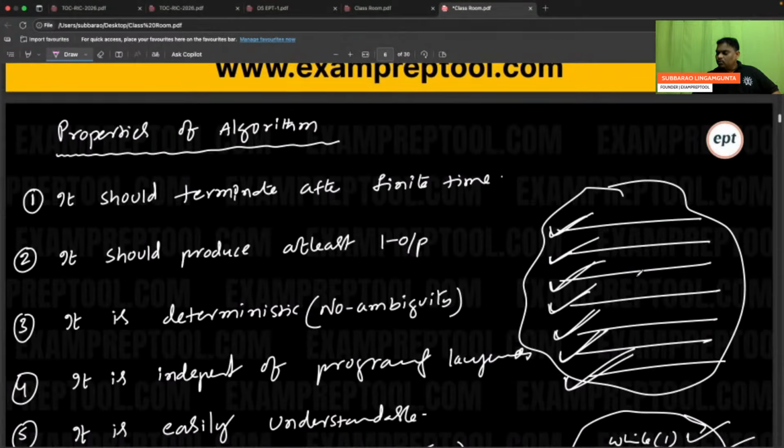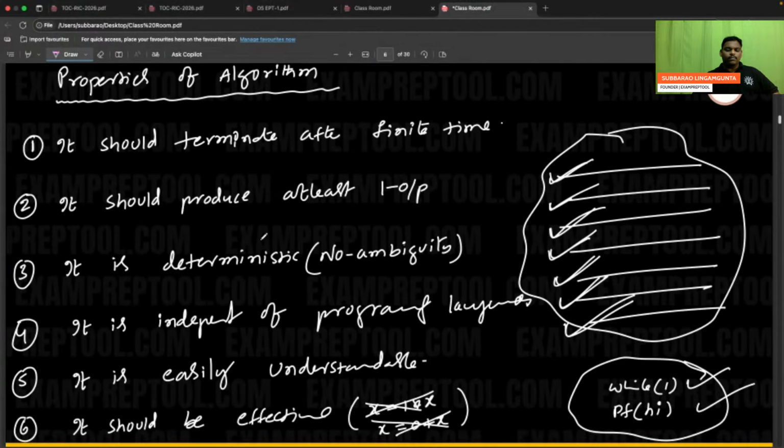Every algorithm should follow some rules and regulations. They are called properties of algorithm. Many properties are there, but it is a wastage of time. Some unnecessary things I didn't write. Major things I wrote. It should terminate after finite time.